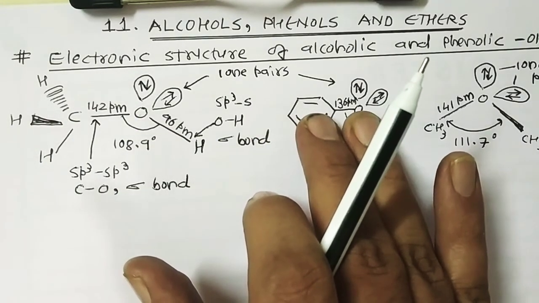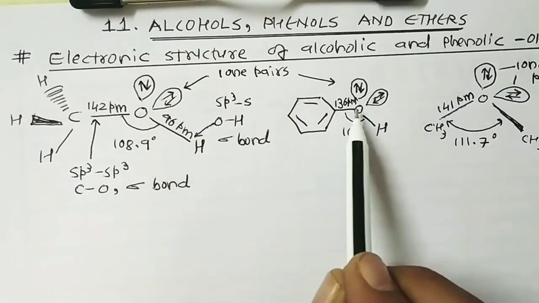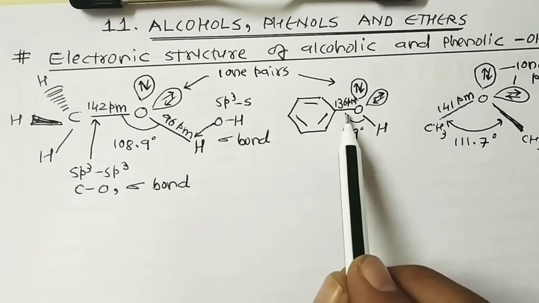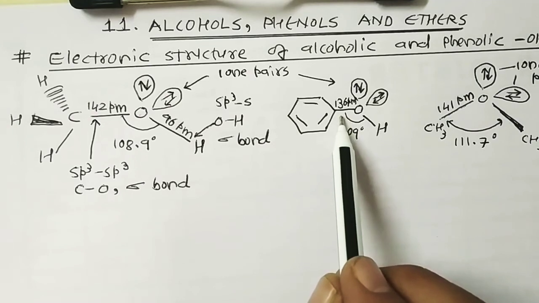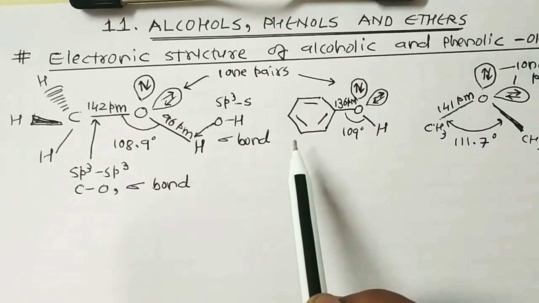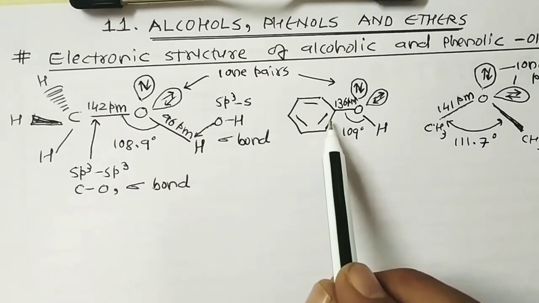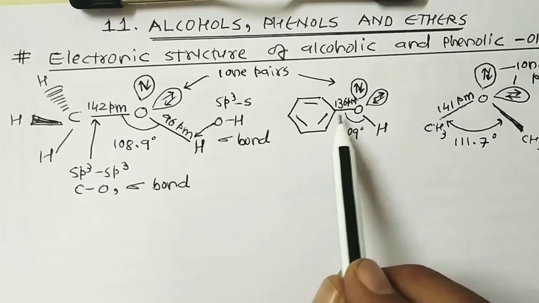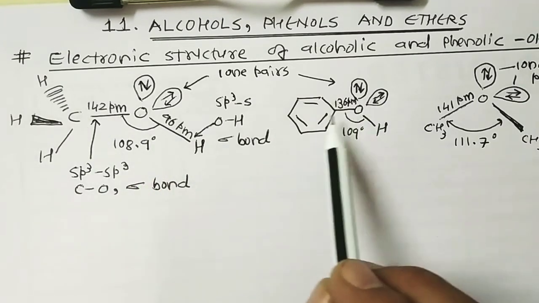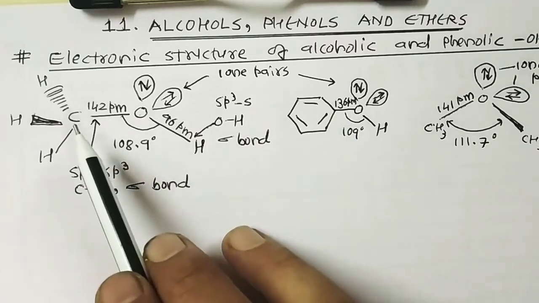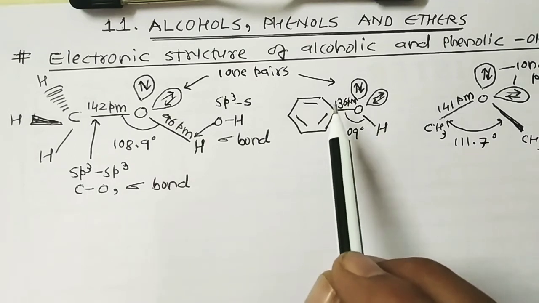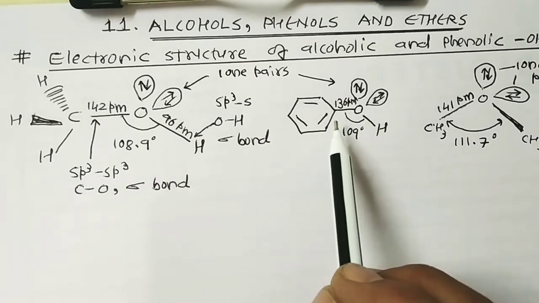The reason is resonance. Out of 5 canonical structures, 3 structures have carbon-oxygen bonds acquiring some double bond character because of the conjugation of the lone pair of electrons of oxygen with the benzene ring. Number two, the sp2 hybridized state of the carbon to which oxygen is attached. So there are two different reasons, because here it is sp2 while in this case it is sp3. The percentage of s character is 33.33% while in this case it is 25%. So as the s character increases, the bond length decreases.